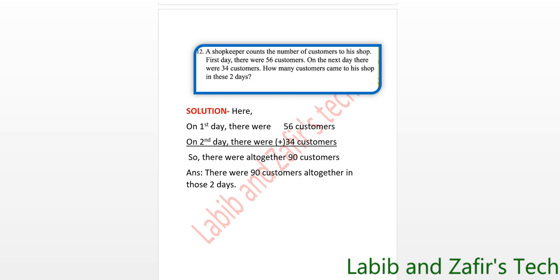On the first day there were 56 customers. On the second day there were 34 customers. So there were altogether 6 plus 4 equal 10, 0, 1 in hand, 3 plus 1 equal 4, 5 plus 4 equal 9. 90 customers. So there were altogether 90 customers. Answer: There were 90 customers altogether in these 2 days.